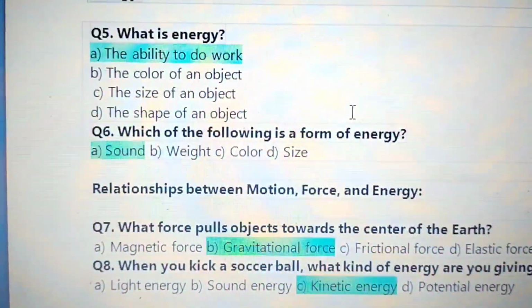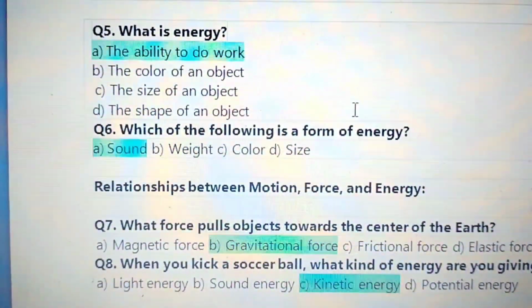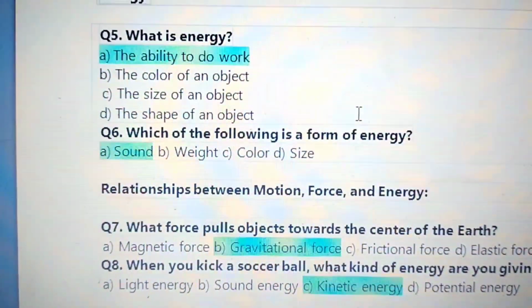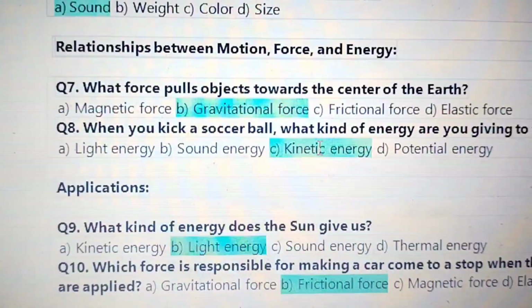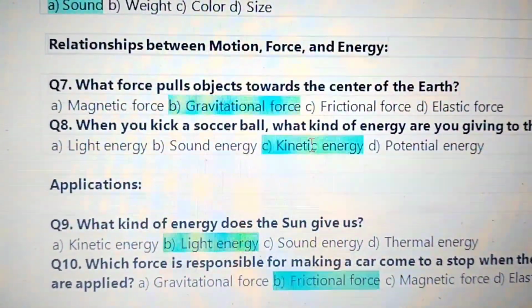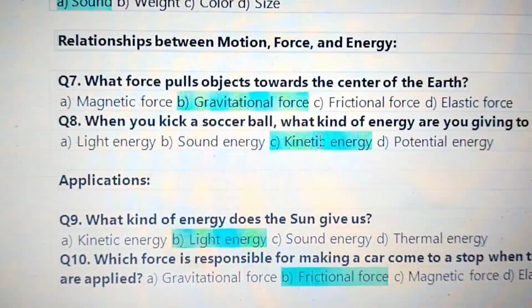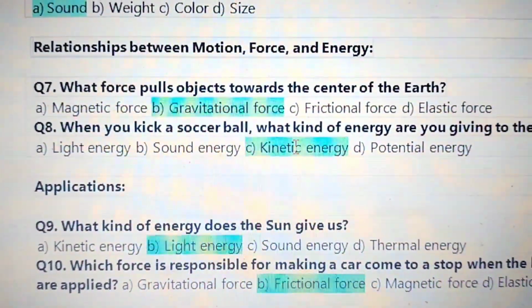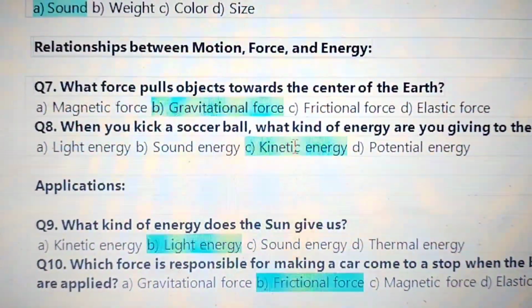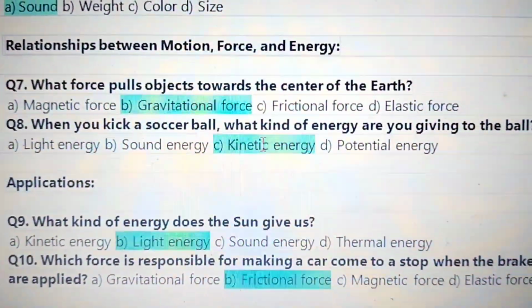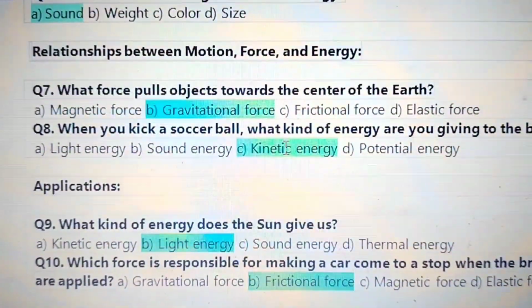6, which of the following is a form of energy? Sound. Sound energy. Weight, color, size are not energy. Sound is a form of energy. Next, relationships between motion, force, and energy. What force pulls objects towards the center of the earth? Gravitational force. 8, when you kick a soccer ball, what kind of energy are you giving to the ball? Kinetic energy.